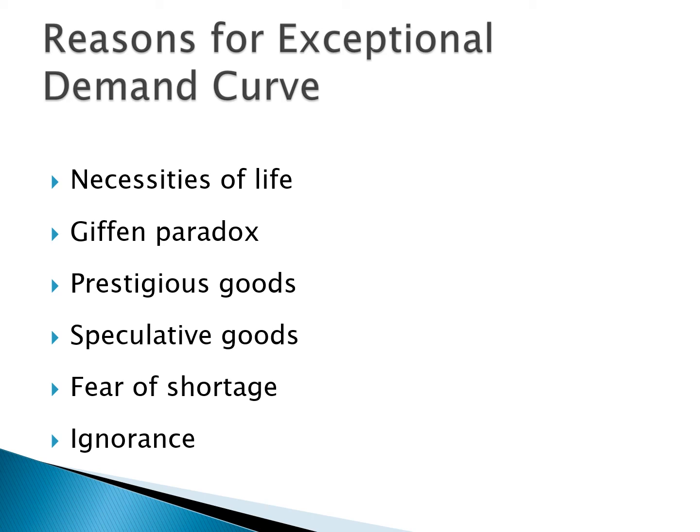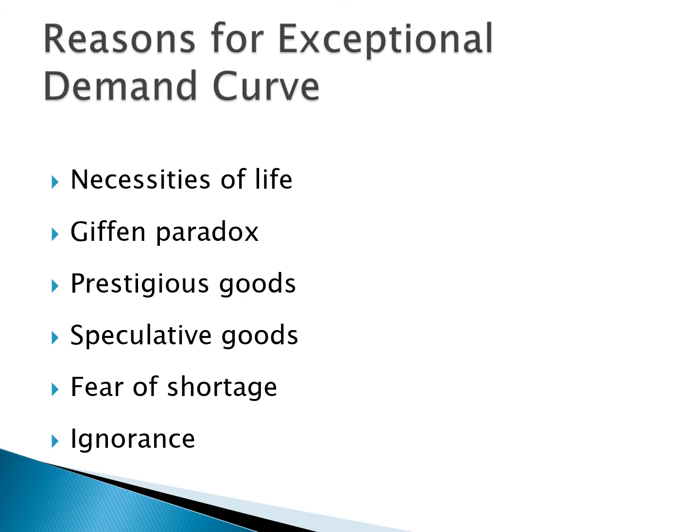Next one, Giffen paradox. Robert Giffen discovered that poor people demanded more of inferior goods and less of superior goods. If the price of the inferior goods increases, the real income of the consumer falls. Therefore, this reduces the demand for superior goods and people buy inferior goods. For example, rice and wheat.